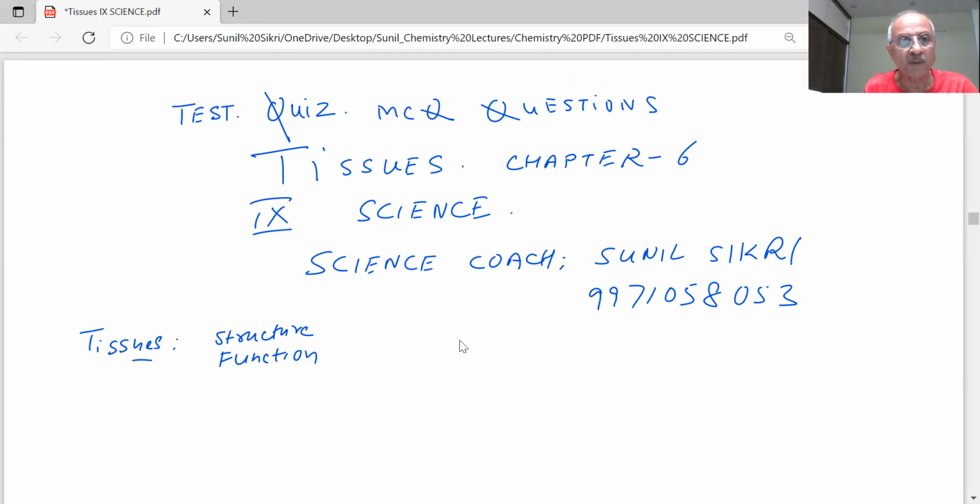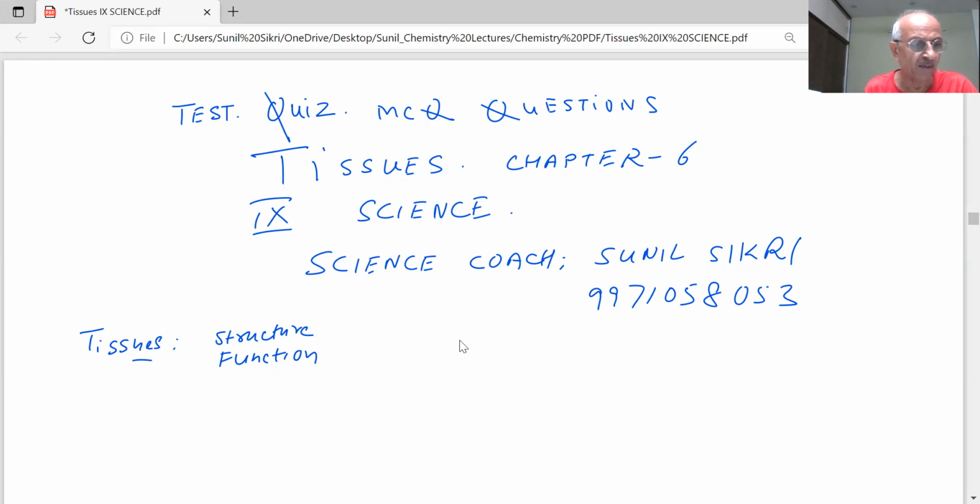What are the two types of plant tissues? Meristematic tissue and permanent tissue. What is the difference between meristematic and permanent tissues? Sir, meristematic tissues are the tissues which have the ability to divide, and permanent tissues are the tissues which do not have the ability to divide.